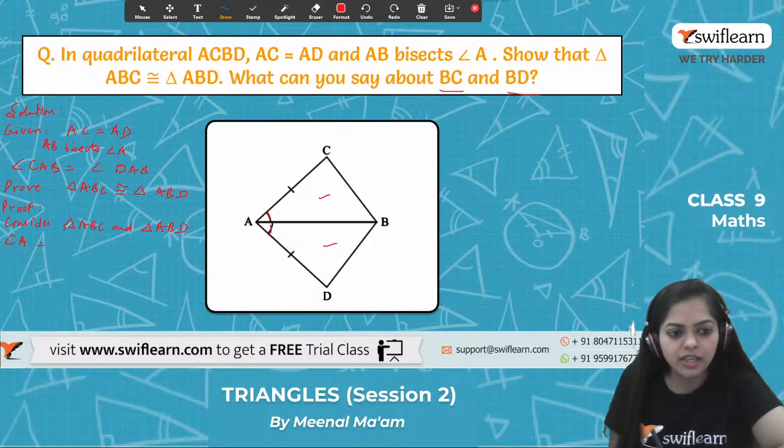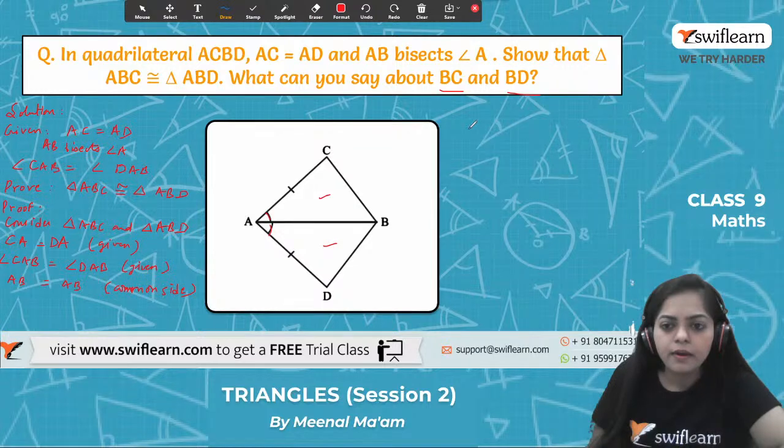It is given. And also angle CAB is equal to angle DAB. Again it is given. And also AB is equal to AB, the reason being it is a common side. So again it is equal.